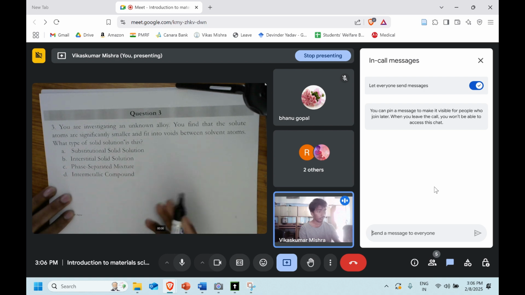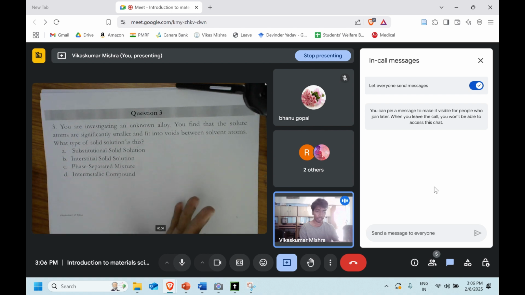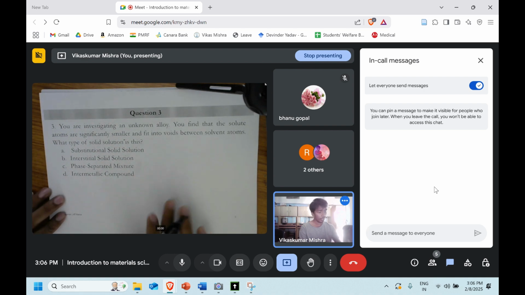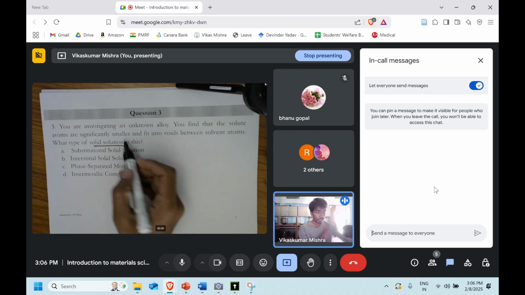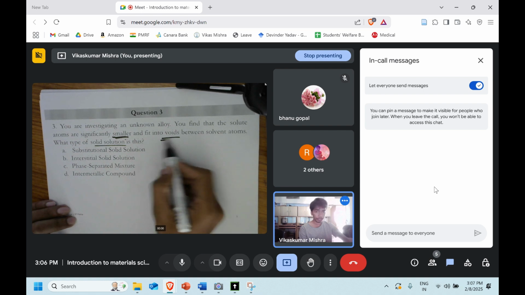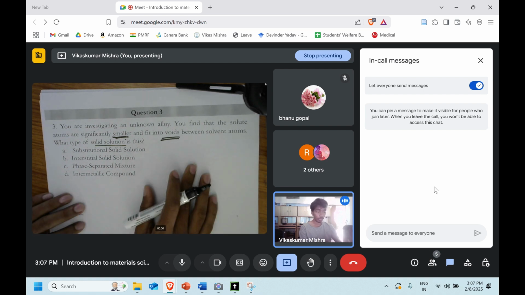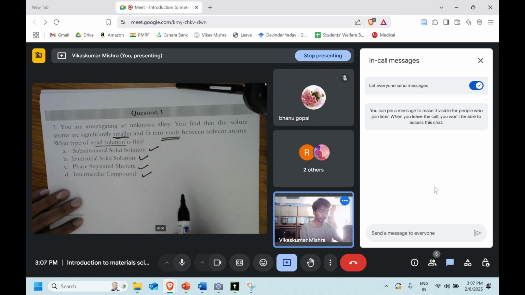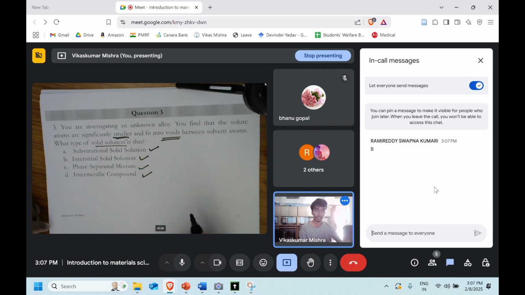Okay. Let us say my solvent is iron, which is made up of only the iron atoms sitting at the FCC lattice. Now, what kind of solid solution will it form? There is this atom which is very small, and it can fit into the void. So, solid solution, interstitial, phase separation, or intermetallic, which one will it be? What do you think? Yeah, Rami Reddy has said it's option B.